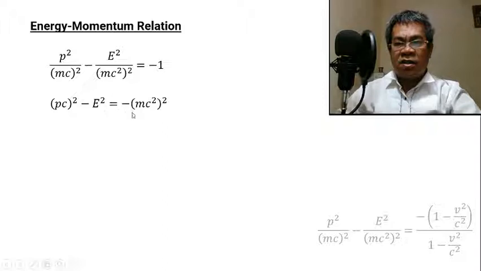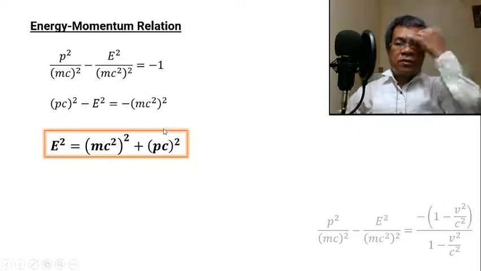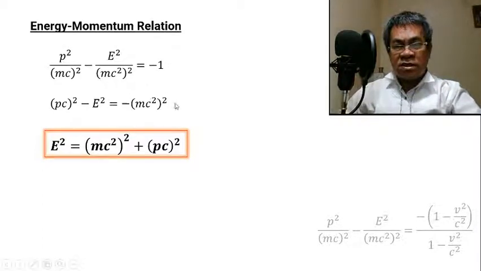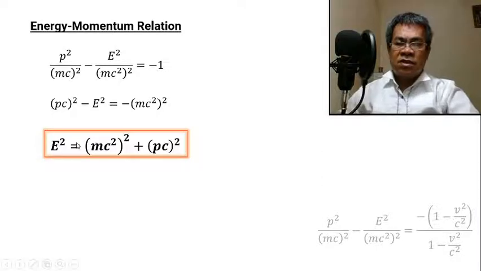So this is purely E squared. And this is negative (mc squared), but then we have raised to 2. Okay? So then transpose this to the right side, this to the left side. So everything becomes plus. So this is it. This is the square relation of energy and momentum.